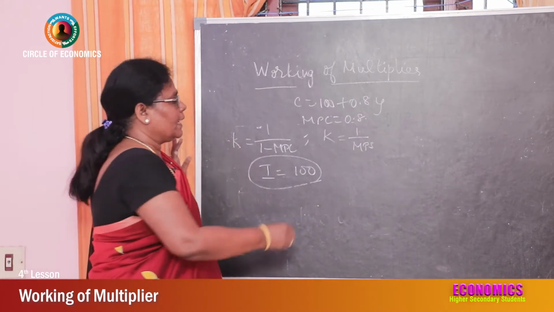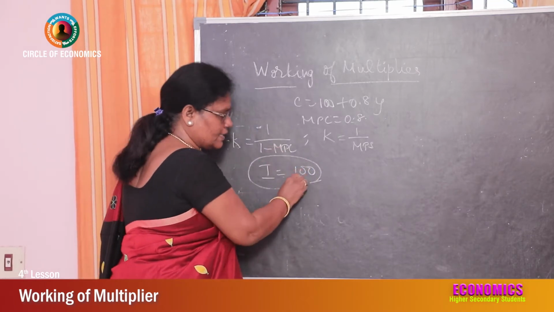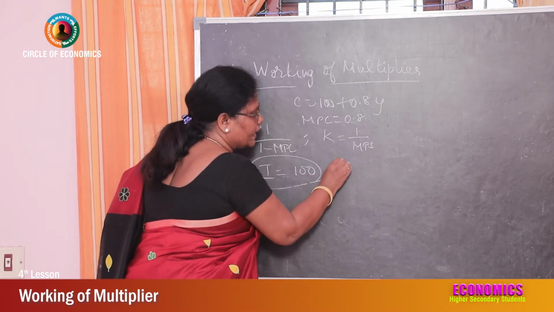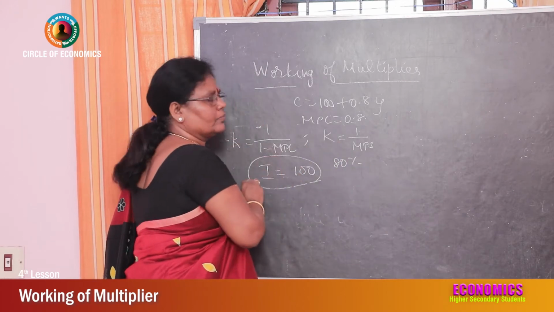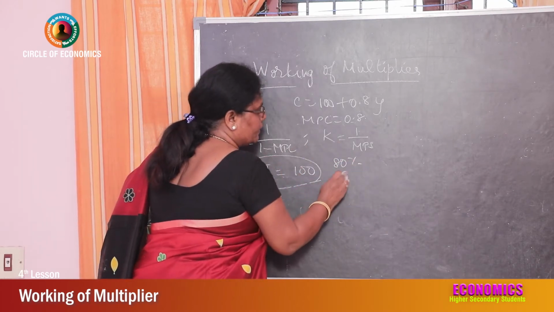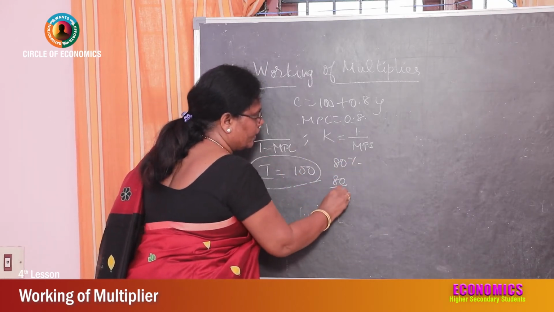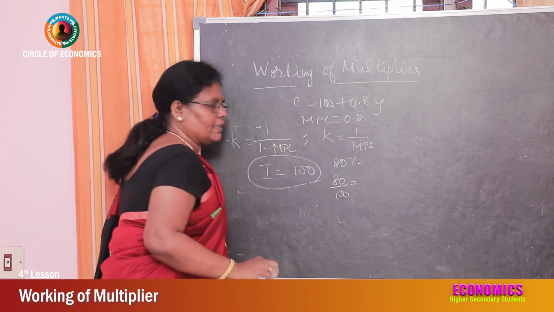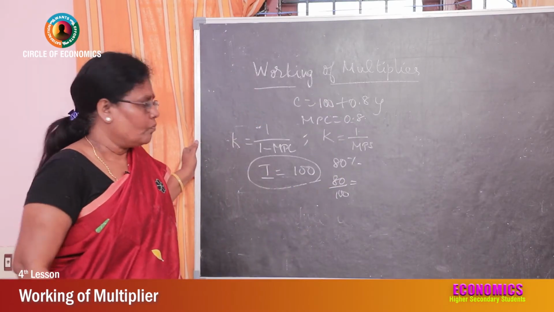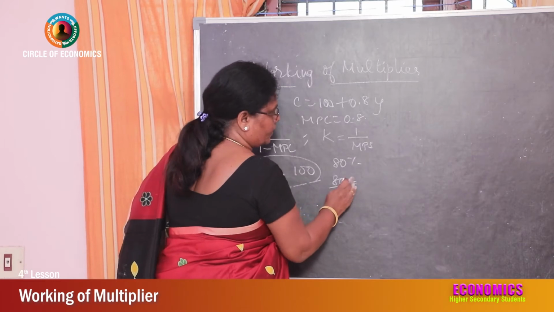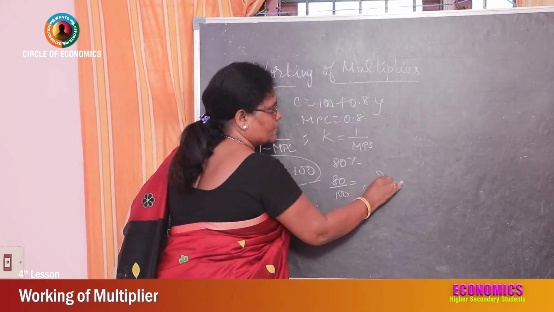So what happened? They spend 80% of their income out of this. That means 80 divided by 100, that is nothing but 0.8, isn't it? What is saved? 20% is saved.